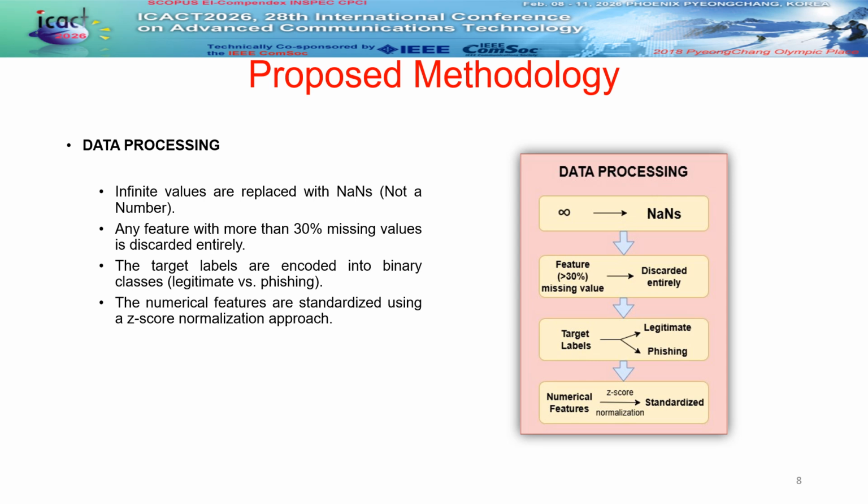Now, before training, we perform meticulous pre-processing to ensure numerical integrity. First, we handled inconsistencies by replacing infinite values with not a number and discarding features with over 30% missing data. Next, we binary encoded our targets and applied Z-score normalization to standardize all numerical features. This rigorous cleaning ensures our models train on the most informative data, providing the foundation for high accuracy.